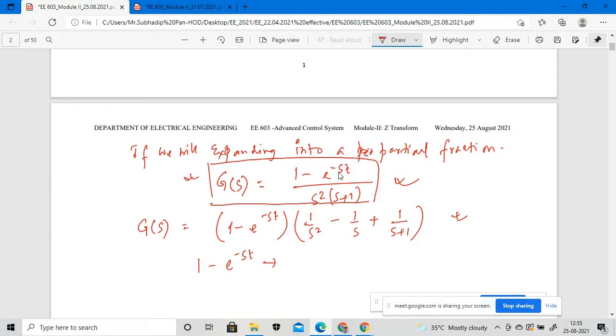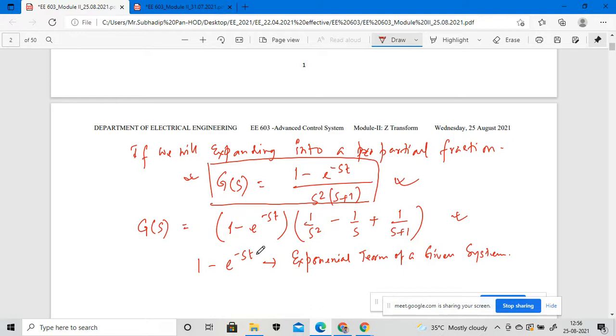E to the power minus sT should be taken into consideration as the exponential term of a given system.